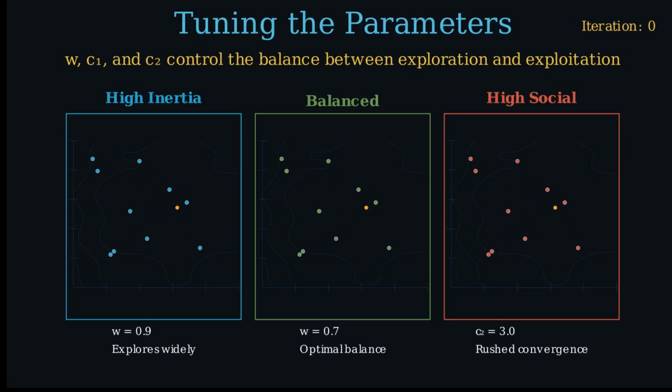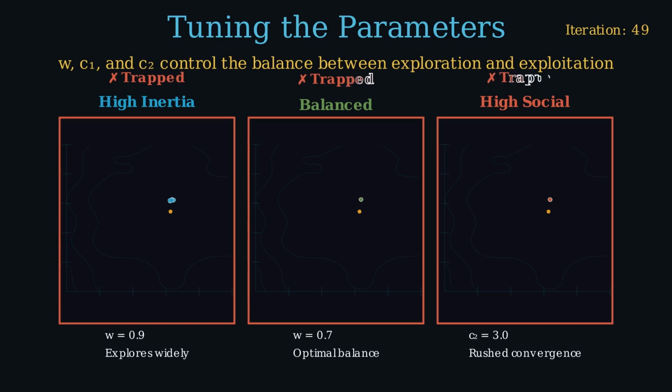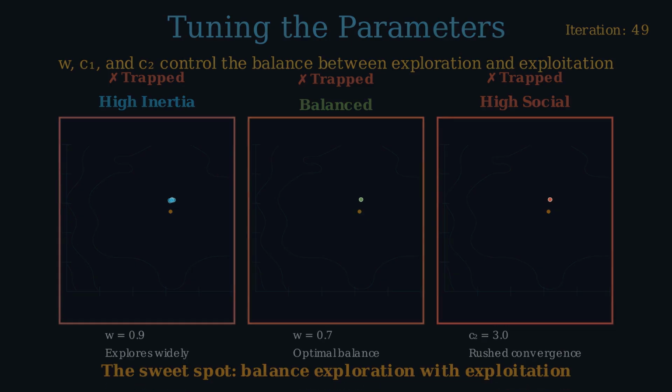The middle swarm, balanced, explodes initially, then begins tightening. The inertia is lower, so when a good region is found, the particles can actually slow down and cluster there. Exploration gives way to exploitation at roughly the right time. The right swarm, high social, is the most dramatic. Watch how fast it collapses. The C2 equals 3.0 means the global best is pulling 3 times harder than usual. The moment any particle finds something decent, the entire swarm is yanked toward it. Fast convergence. But toward what? All 3 are trapped. This is where you have to play around with the parameter values and perform a parameter sweep to see how it affects the optimization process.